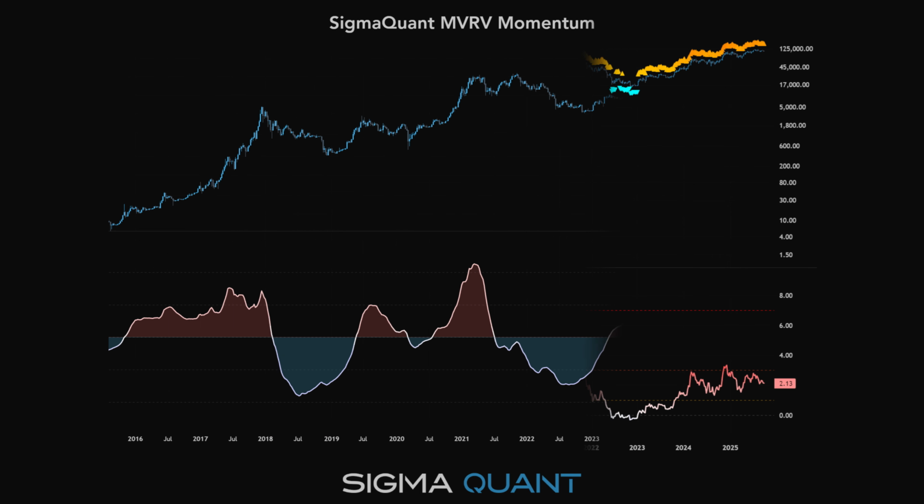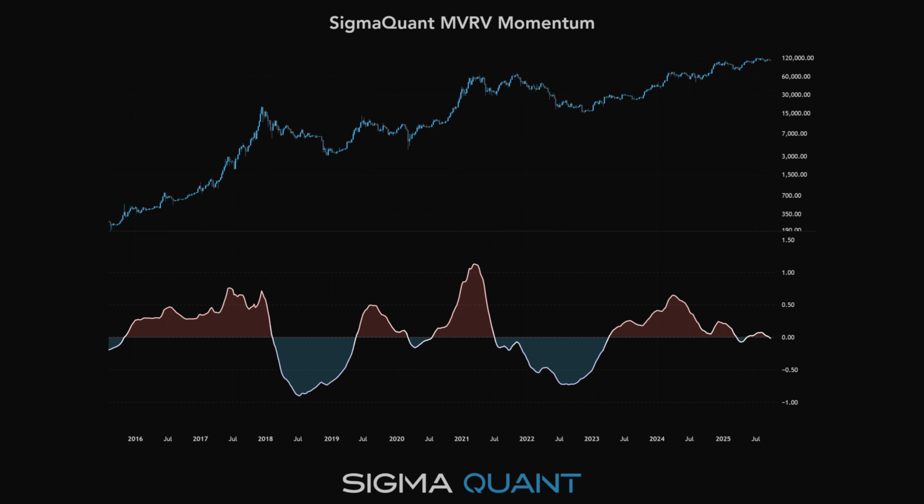Markets aren't just about levels. They're about shifts in energy. That's where MVRV Momentum enters. Instead of focusing on the ratio itself, it tracks its rate of change. Think of momentum like the wind in Bitcoin's sails. If MVRV is rising rapidly, the market is gaining energy, often the early stages of a bull run. If momentum is fading, the rally is losing steam.